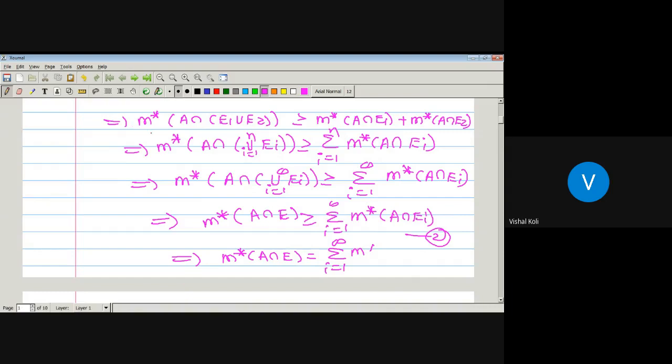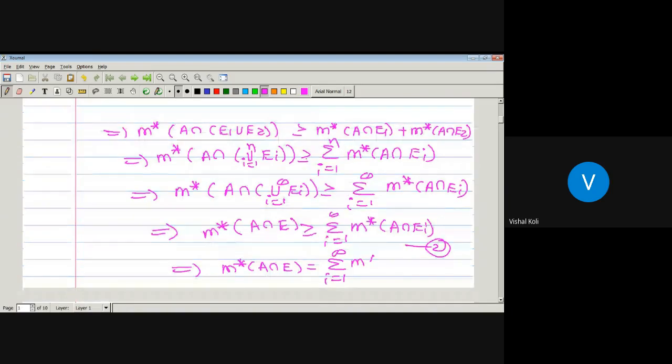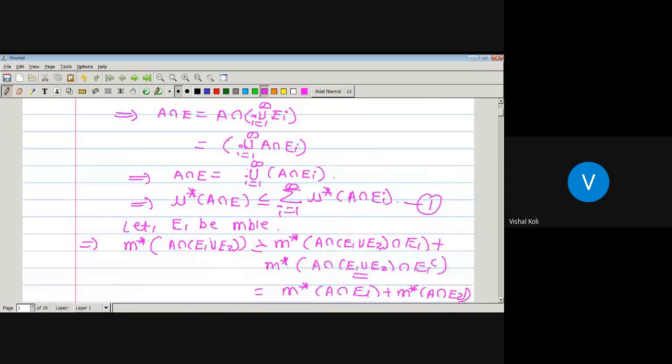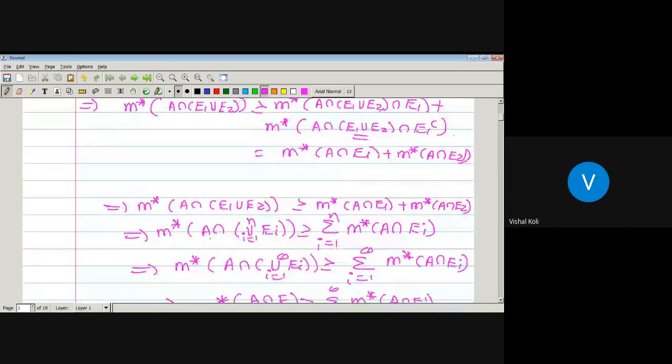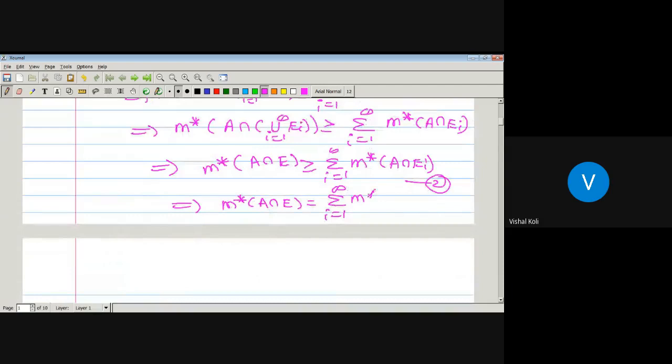There is a small mistake. Instead of mu I have written m. Just replace this m with mu. Which is nothing but the outer measure of A intersection Ei, whenever Ei is a sequence of disjoint measurable sets.